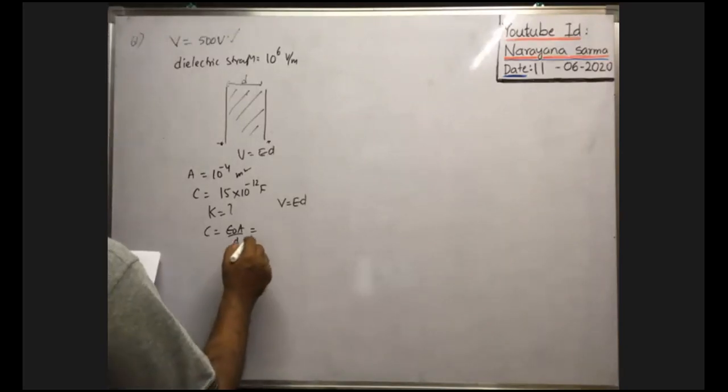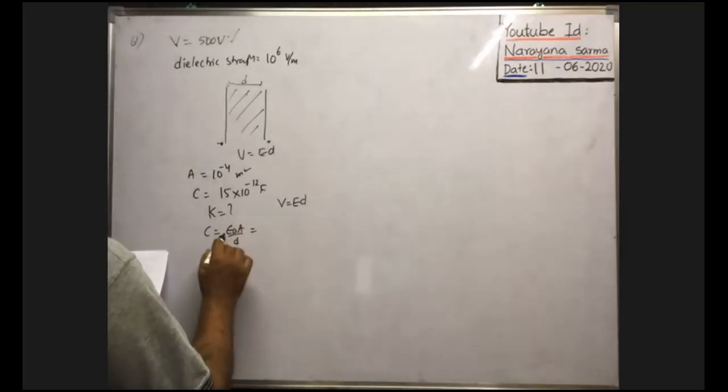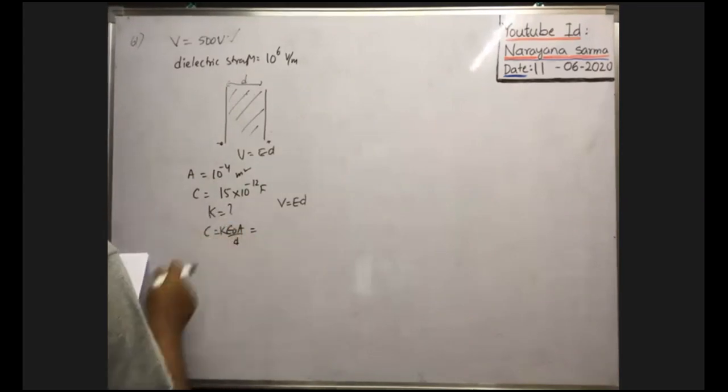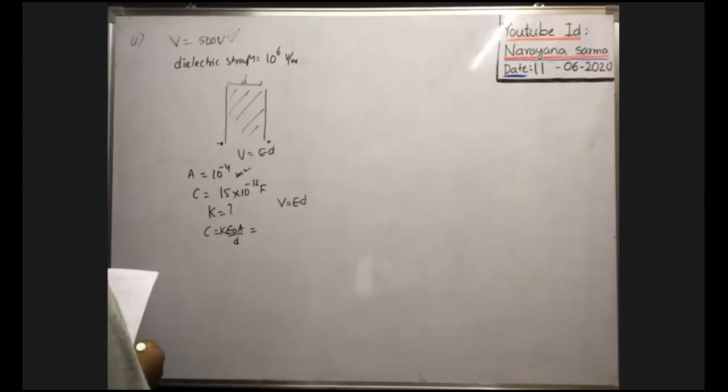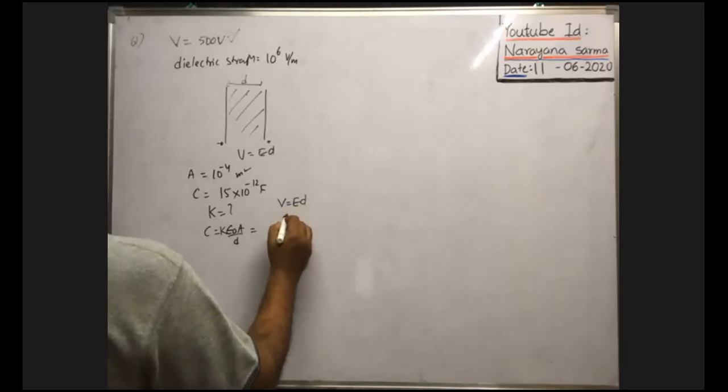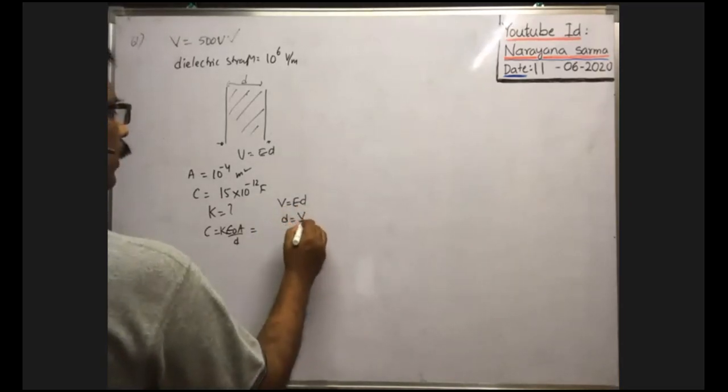C is equal to epsilon naught. Of course, dielectric medium is there, no? That's why K epsilon naught A by D. Okay, but E is equal to V by D we can write, or D is equal to V by E we can write now, since D is not given.